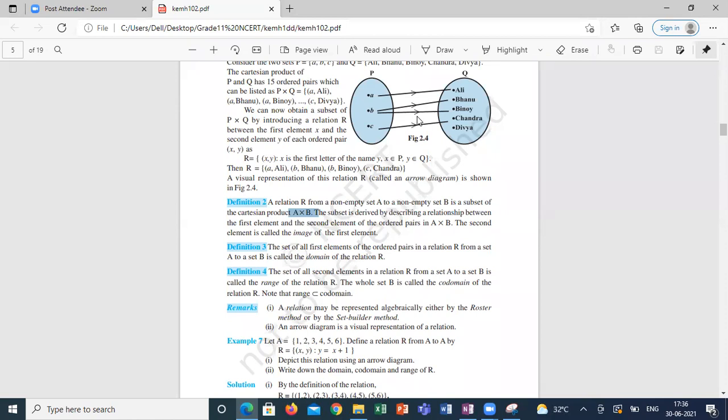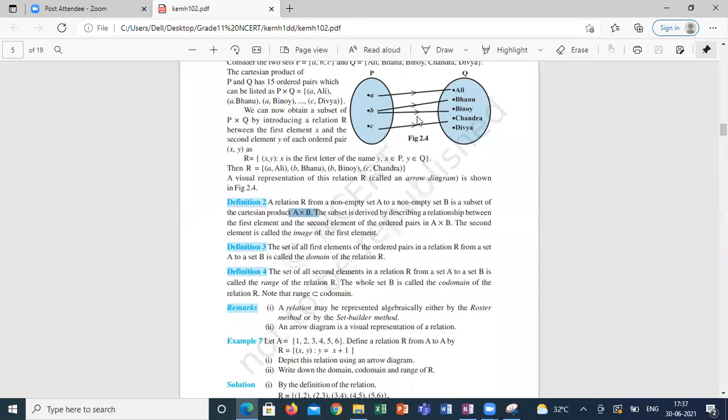Each and every element of the domain having at least one image. Sometimes we can't say that for a relation. Suppose there is no name available in Q starting with C, there will be no image for C. Even though the ordered pair is available in P cross Q, in the relation that ordered pair won't come. So the relation is like a condition.